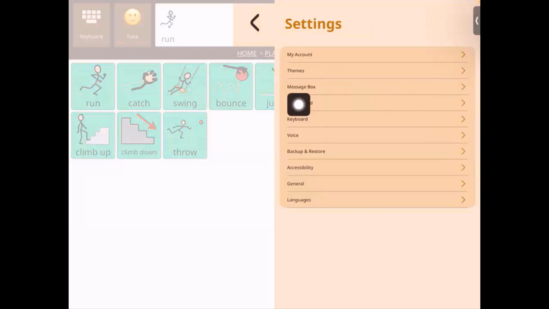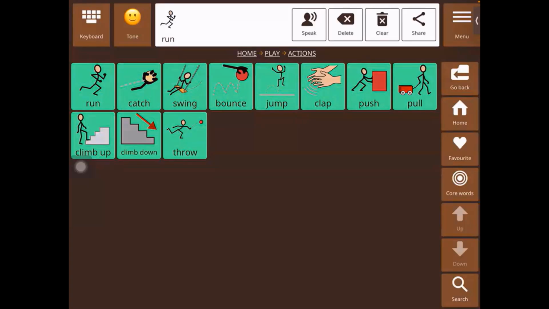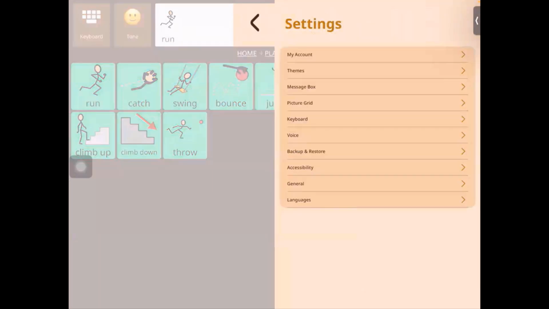So the next one is message box. As you can see, let's go into message box. One thing to note about the themes is that once you change it to dark or even to outer space, the contrast that you get, let's look at that again. So the contrast that you get is useful for those individuals with vision challenges. So for those that need that high contrast, using these dark themes will be helpful. Okay, so now going back to message box.